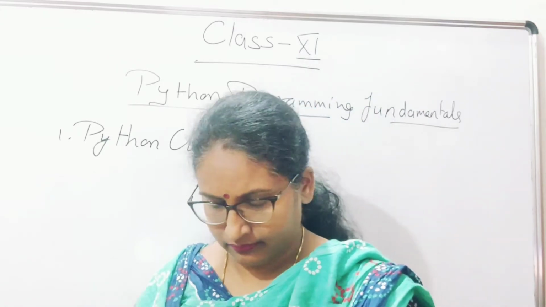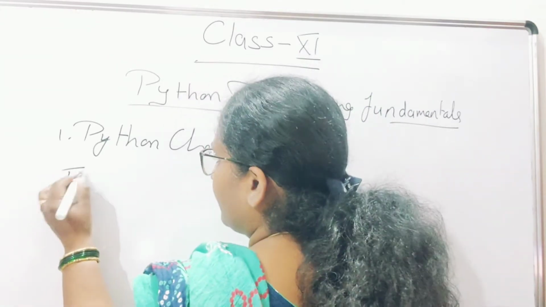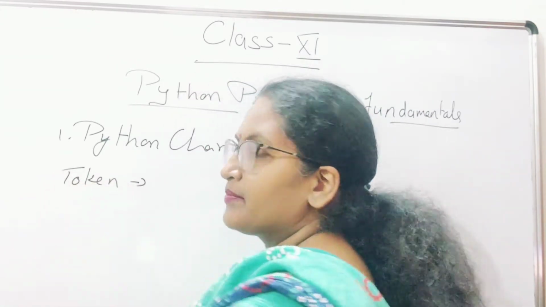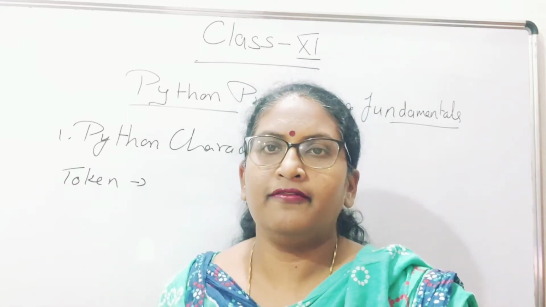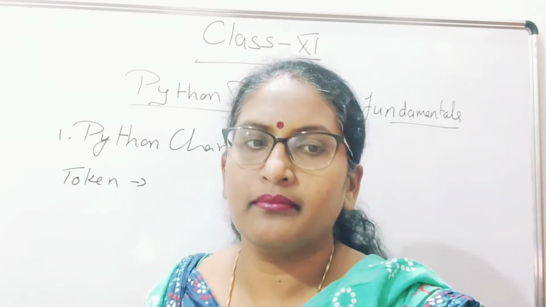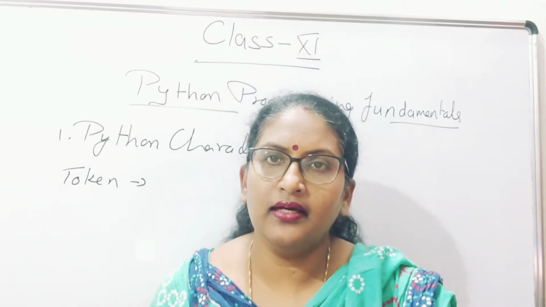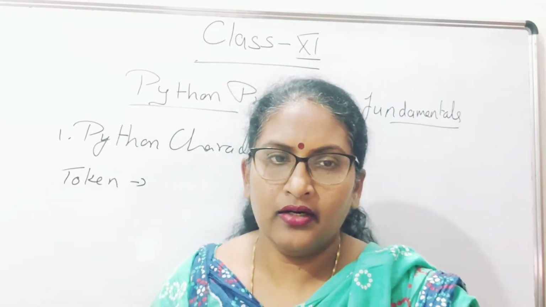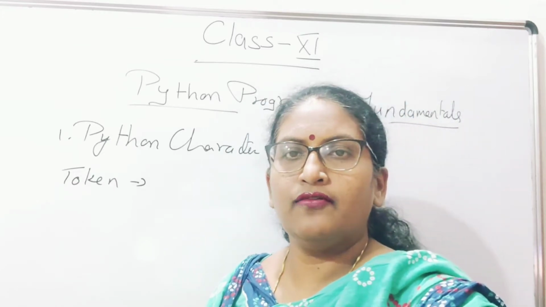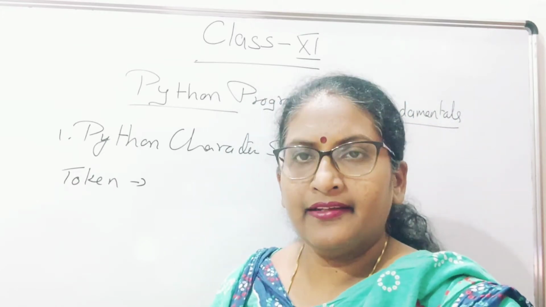A token is the smallest element of the Python language, the Python script, that is meaningful to the interpreter, right? Now, the following categories of token exist. Identifiers.